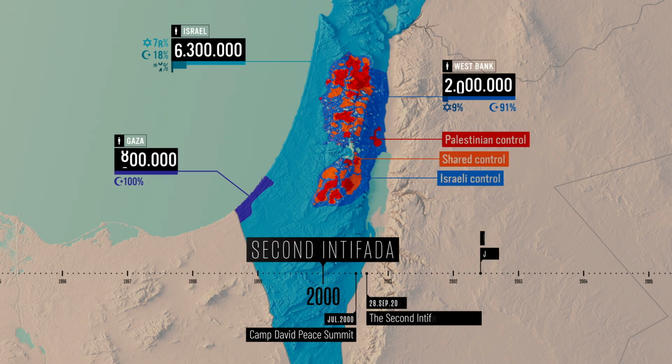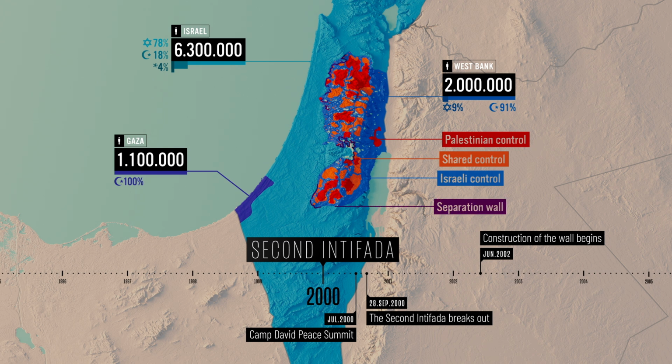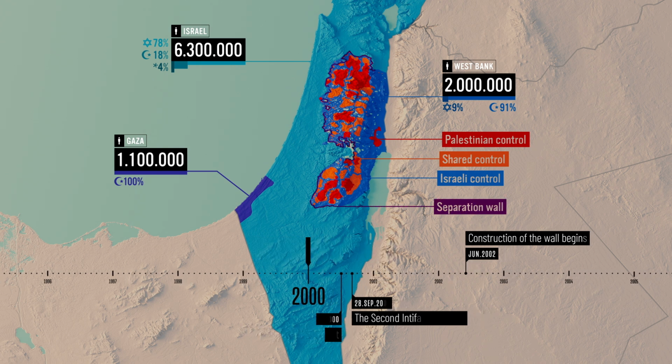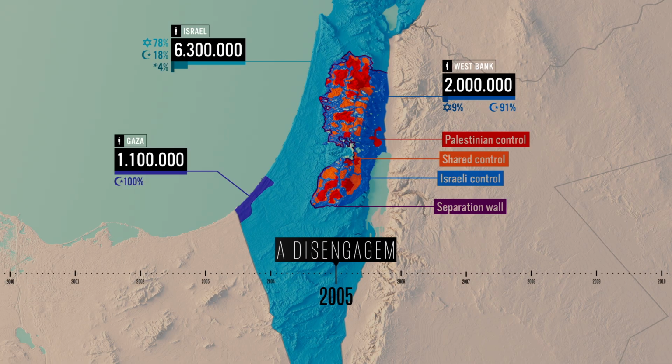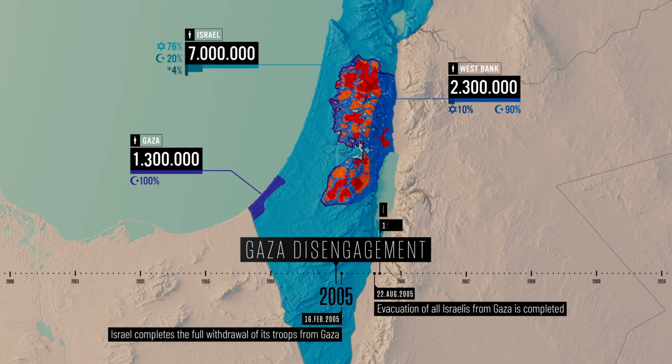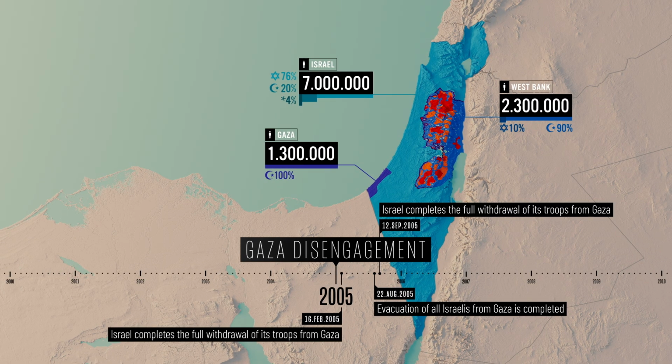The collapse of diplomacy at Camp David leads to a violent uprising. Israel responds with military incursions and the construction of a separation wall. Israel dismantles its settlements and withdraws its troops from the Strip, aiming to ease the military burden and unilaterally redefine its security borders.